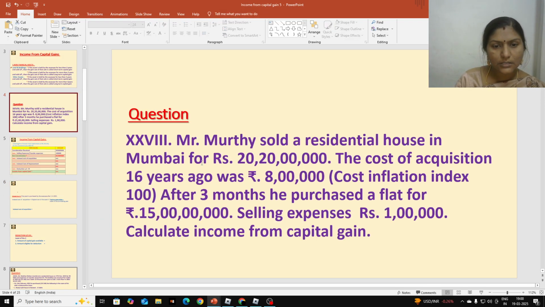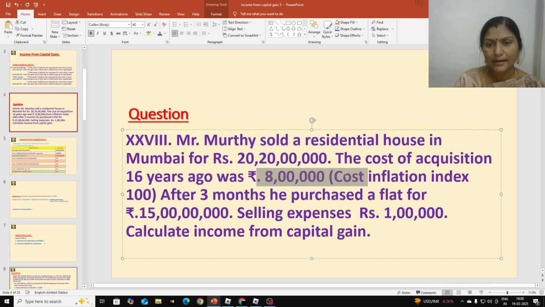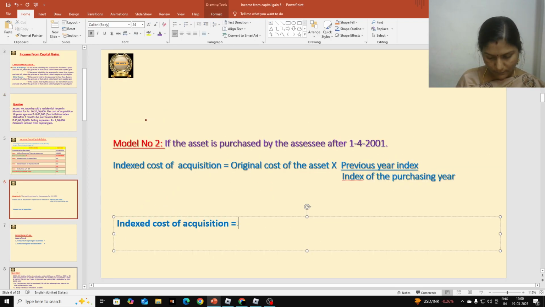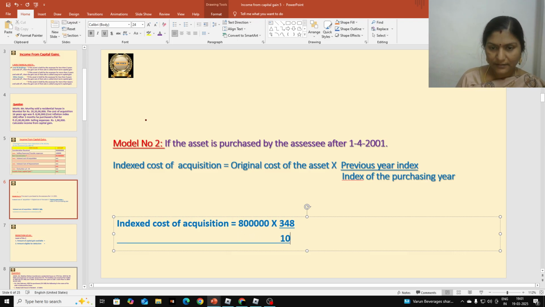What is the original cost? That purchasing price 8 lakhs. Let us take 8 lakhs here. 8 lakhs into previous year index is 348 students. You have to remember that. Previous year index number is 348 divided by index of the purchasing year. So they have given clearly that it is 100. Okay, so we can take 100 here.